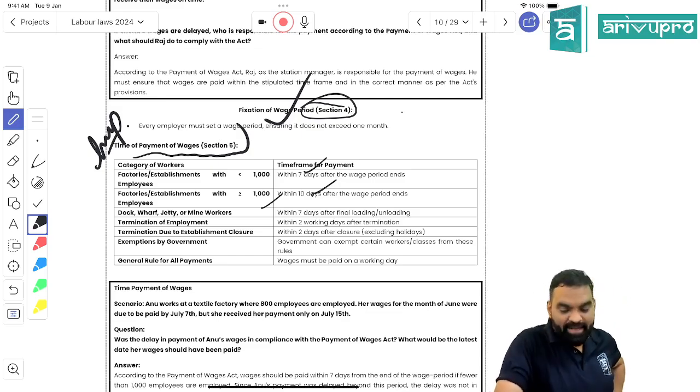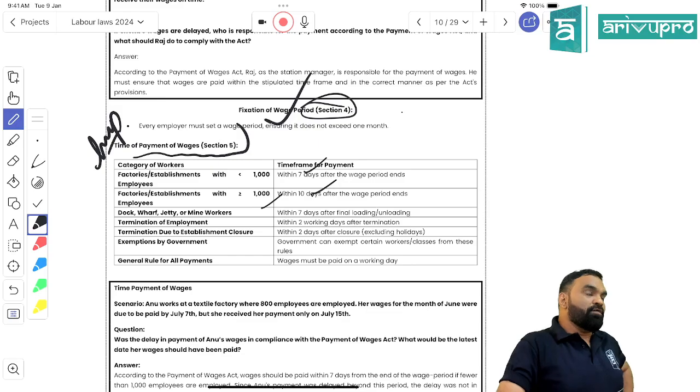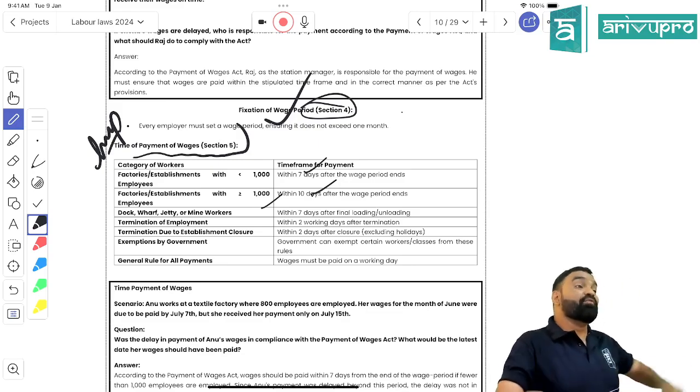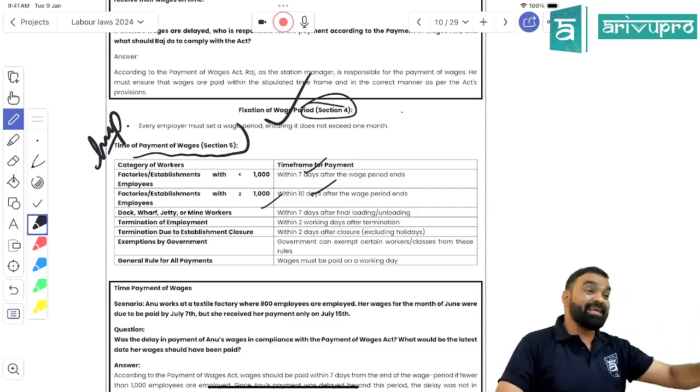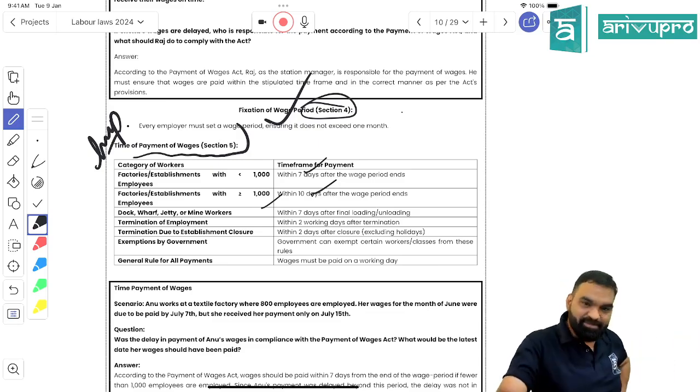So section 5 is stating 3 things. The first thing is, if you are an organization or establishment where the number of employees employed in a financial year is less than 1000, pay the wages on or before the 7th of the next month. Otherwise, pay on or before the 10th of the next month. Next, the wage period: we should not write only the month. It can be 15 days, it can be a week, right?